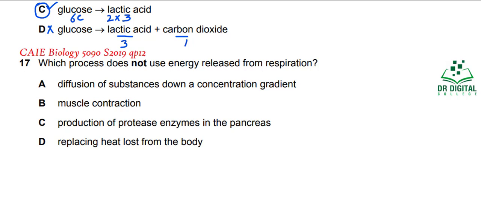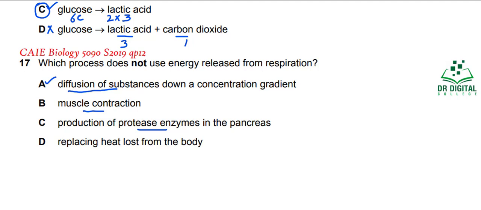In question 16, which process does not use energy released from respiration? Diffusion of substances down a concentration gradient. You know that diffusion is not using energy. Here we mean energy in the form of ATP. So answer A is correct. Muscular contraction. Muscles are using energy for their contraction. Production of protease enzyme in the pancreas. You know that protease enzyme is a protein and synthesis of protein needs energy.